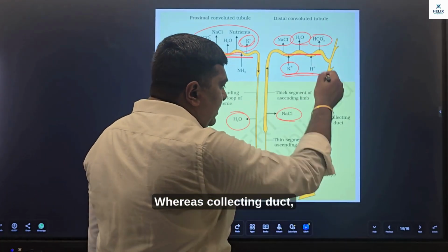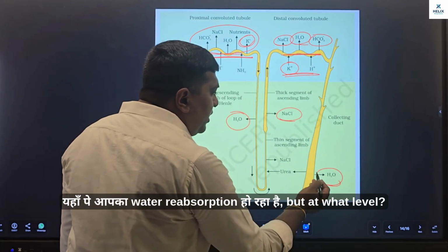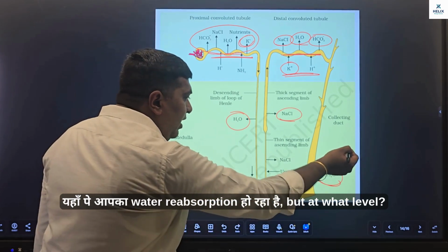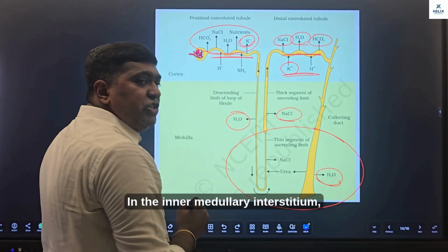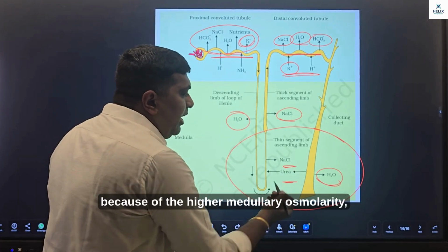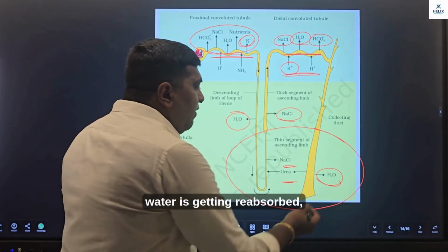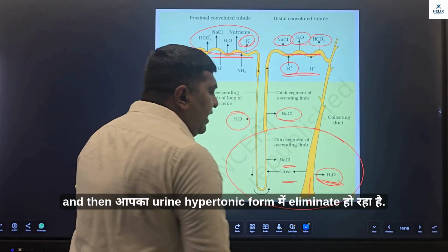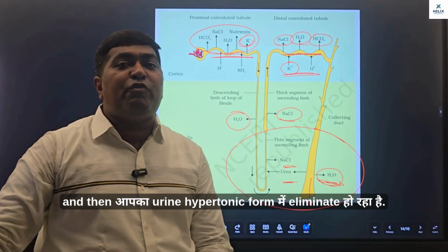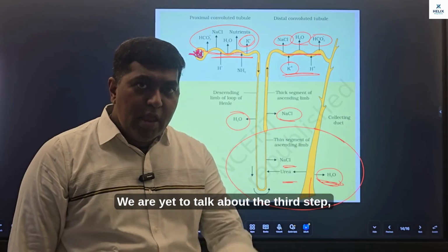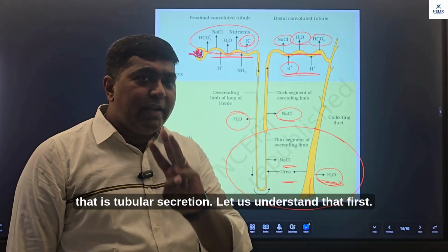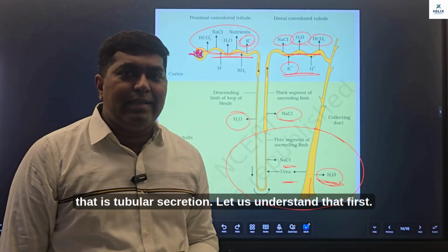Whereas collecting duct, यहाँ पे आपका water reabsorption हो रहा है, but at what level? In the inner medullary interstitium, because of the higher medullary osmolarity, water is getting reabsorbed and then आपका urine hypertonic form में eliminate हो रहा है. We are yet to talk about the third step, that is tubular secretion. Let us understand that first.